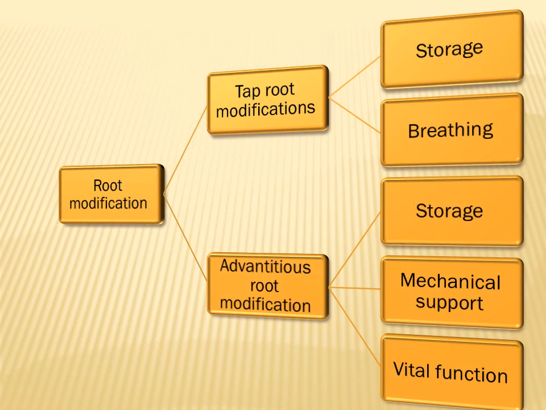Now we are going to see root modification. Some plants have different structures of the root system. The first one is taproot modification, and the next one is adventitious root modification. Taproot modification has storage and breathing differentiation. Similarly, adventitious root modification has storage, mechanical support, and vital functions. We will discuss these in detail.